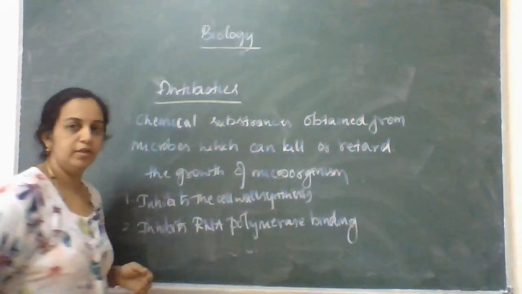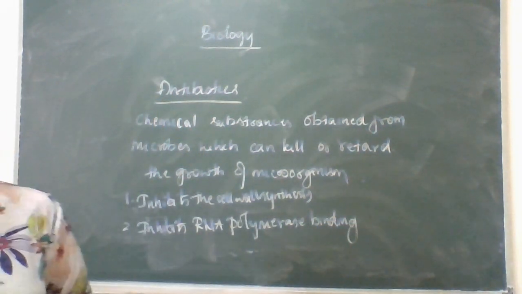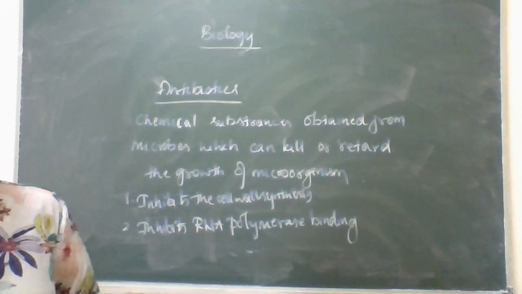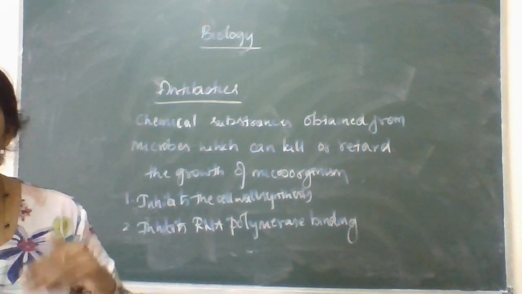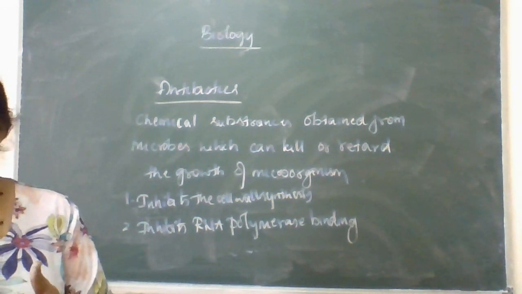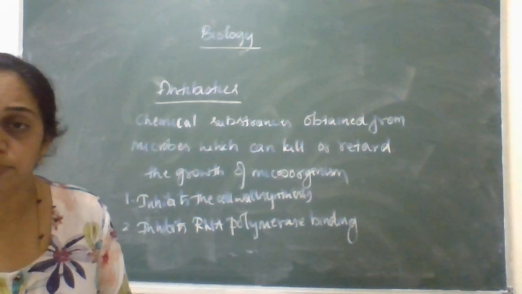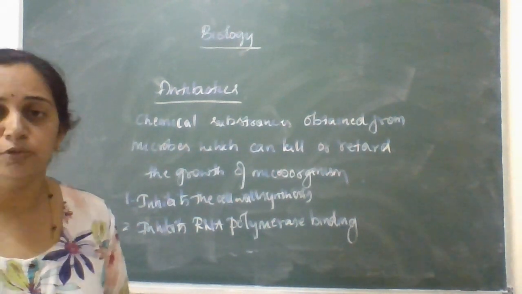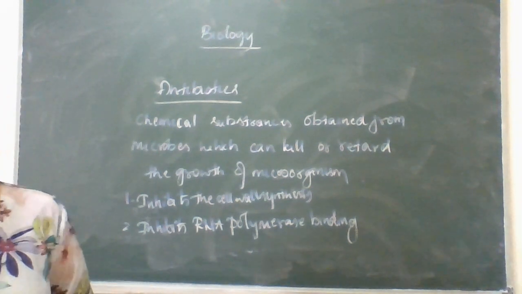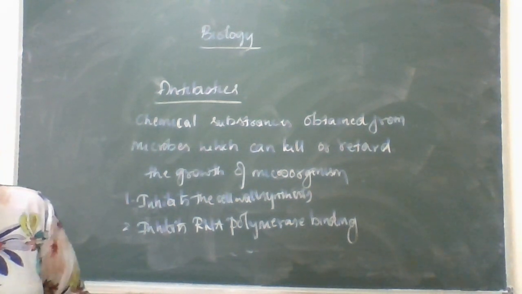During protein synthesis, RNA polymerase plays an important role in the synthesis of protein molecules. When RNA polymerase is inhibited, the microbes cannot produce protein molecules, and when there are no protein molecules, there is no toxin in our body. In that way, we can stop the growth of these microbes.